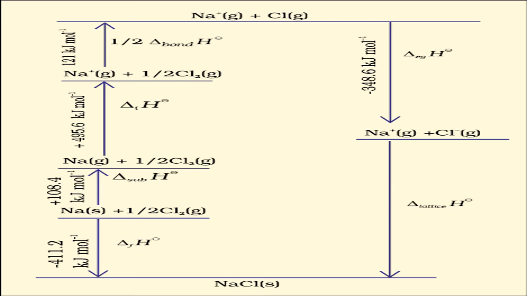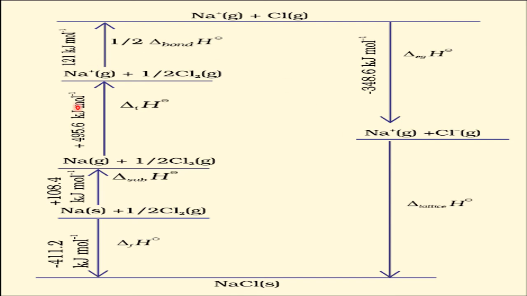Taking the example of sodium chloride. Please see here. When sodium reacts with half a chlorine molecule, one NaCl forms. To form 1 mole of NaCl, what is the enthalpy of formation? It is minus 411.2 kilojoules per mole. So this is one route, in this way it is formed. Or you can go by this route also.